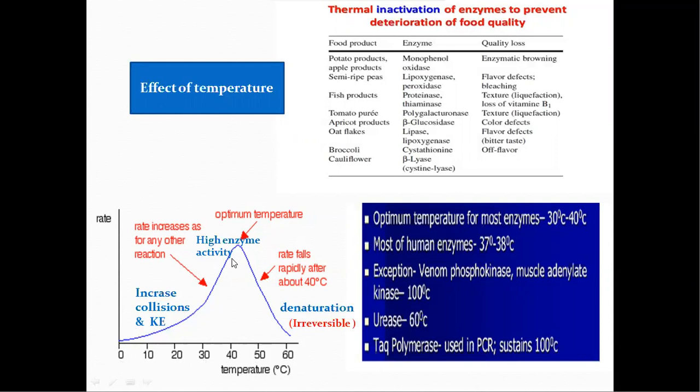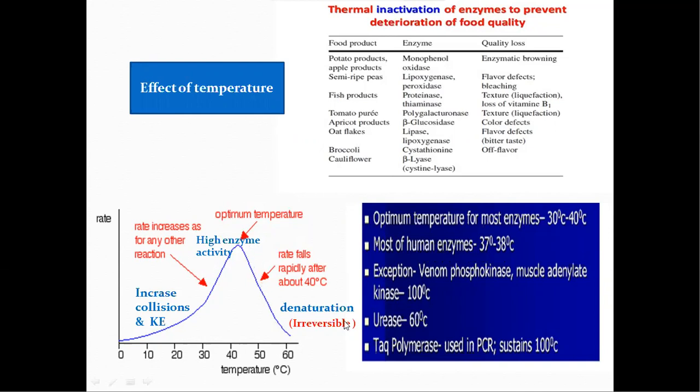At optimum temperature, these enzymes produce high enzymatic activity. In humans, most enzymes have an optimum temperature of about 37 to 38 degrees centigrade. After the optimum temperature, the enzymatic activity suddenly decreases.